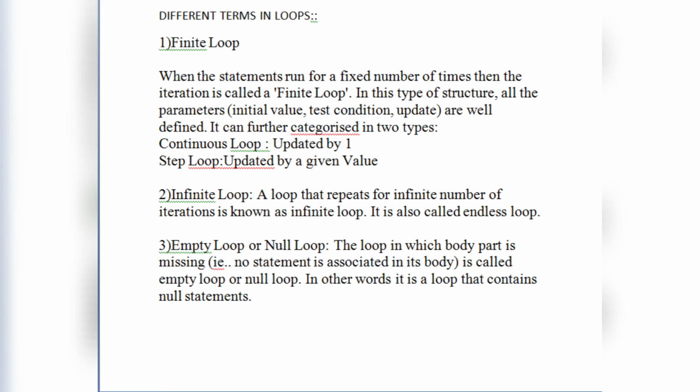In the continuous loop, in the updation part, the control variable is updated by 1, and in the step loop it is updated by a given value like 2, 3, anything you want. Okay, so what is a finite loop? A finite loop runs for a finite number of times.